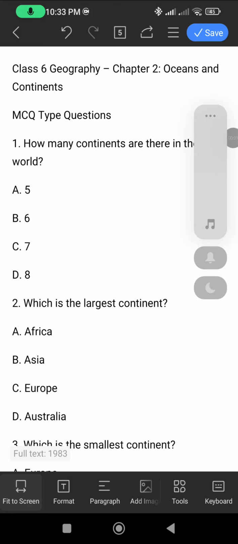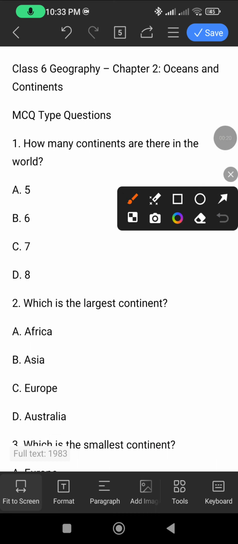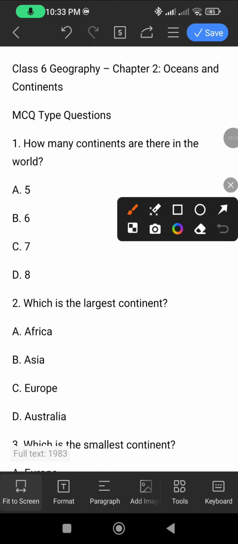Everyone, today we are going to discuss class 6th geography chapter 2. I have some MCQs. We'll start the discussion here. Let's start it now. The first question is, how many continents are there in the world?